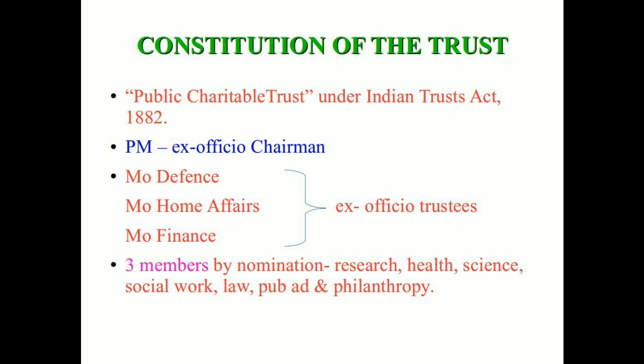And the chairperson of the Board of Trustees, that is the Prime Minister, shall have the power to nominate 3 trustees to the Board of Trustees who shall be eminent persons in the field of research, health, science, social work, law, public administration, and philanthropy.